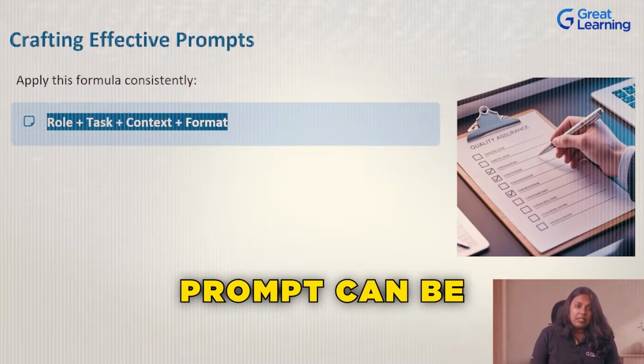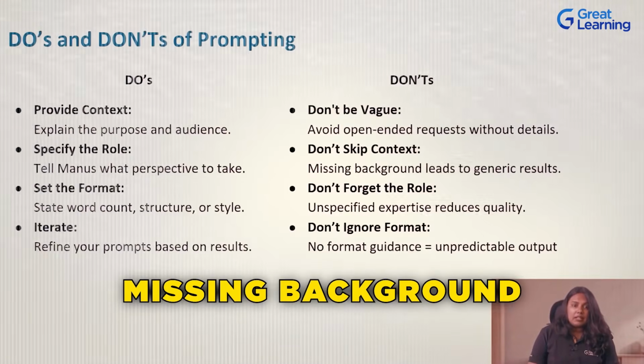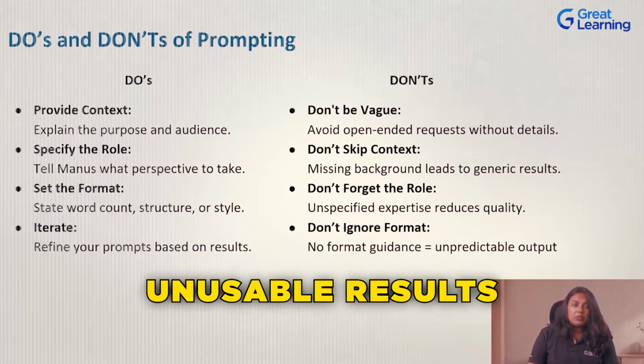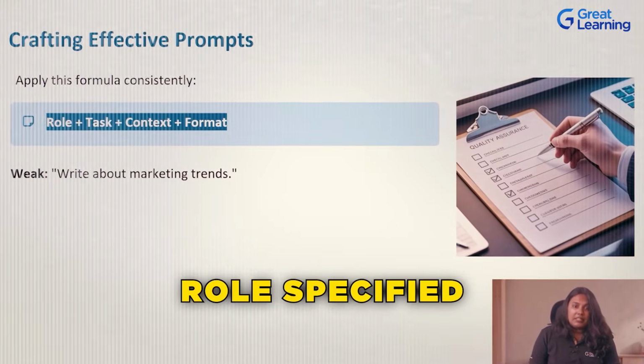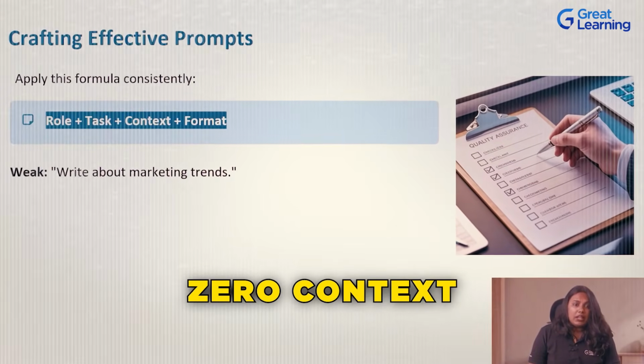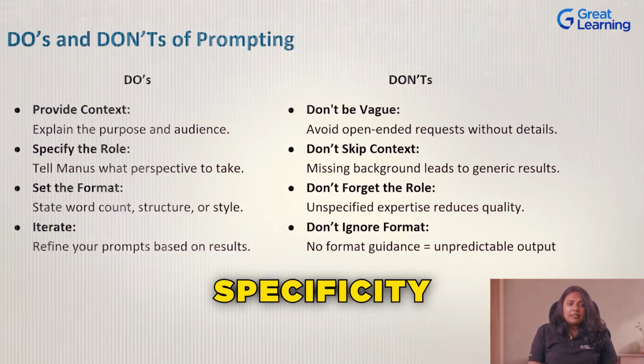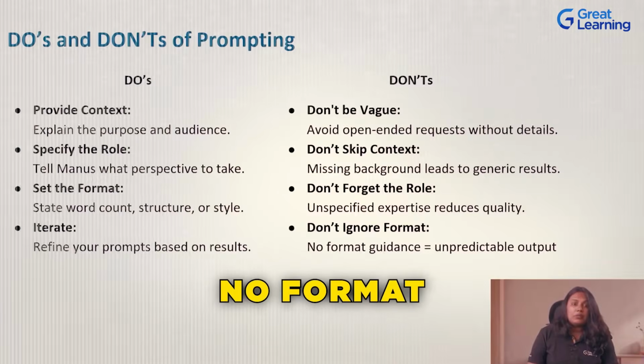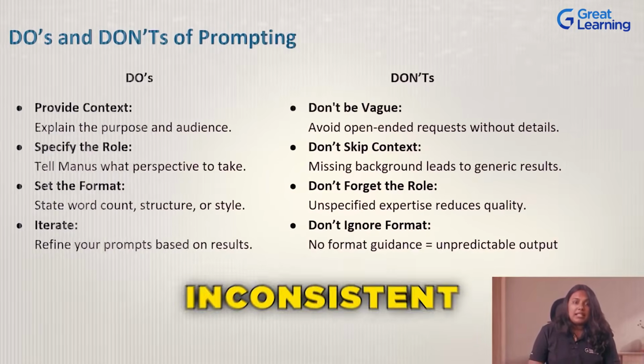A weak prompt can be, write about marketing trends. Missing background information leads to generic, unusable results. See the problem? There's no role specified. It's a vague task, zero context, and no format guidance. Specificity and structure lead to better results. No format guidance equals unpredictable, inconsistent output.